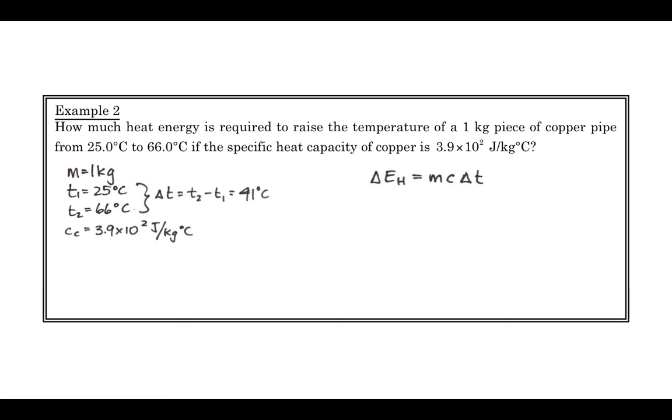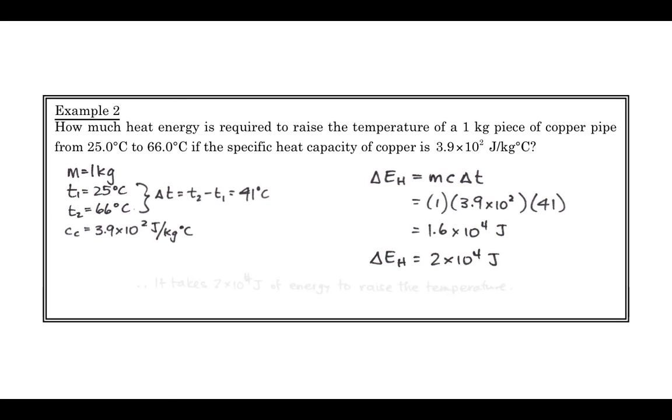We can sub in our values and multiply through, and we get that it takes 2 times 10 to the 4, or 1.6, joules of energy to raise the temperature of this copper pipe. So that's like 20,000 joules. That's a lot of energy, right? That's a significant amount of energy in comparison to the energy that we've been talking about, gravitational potential energy. Heat is a huge source of energy.